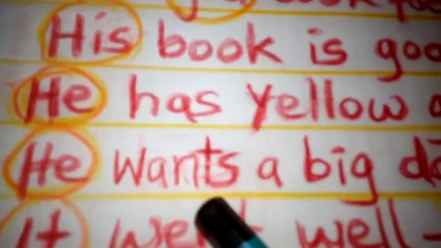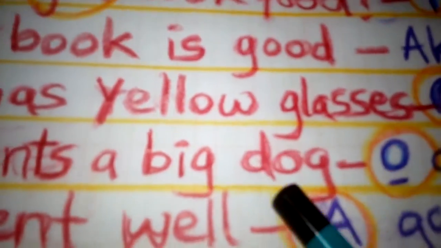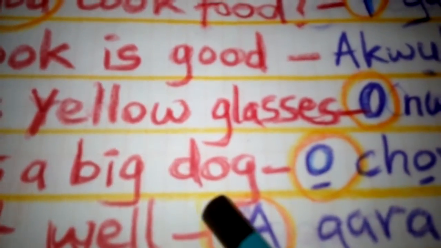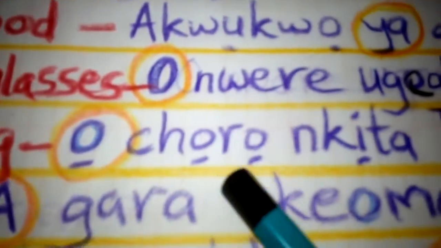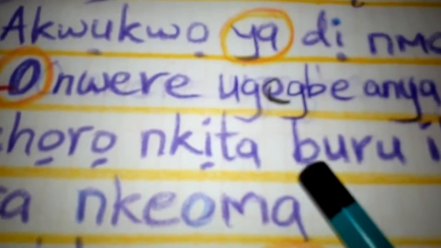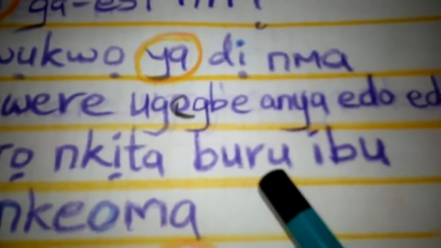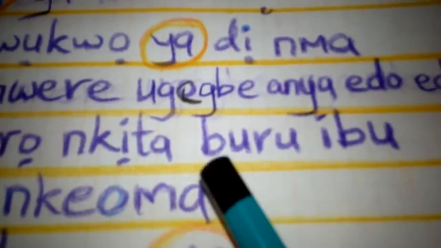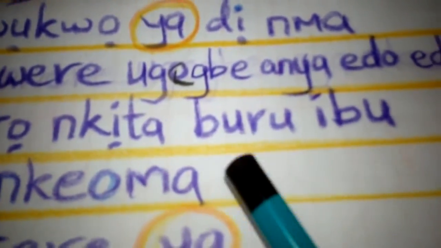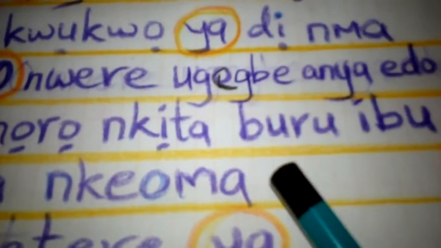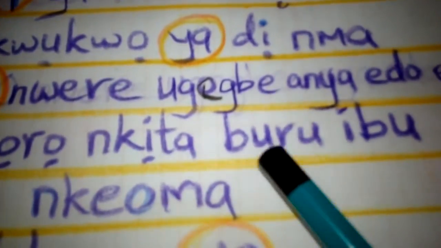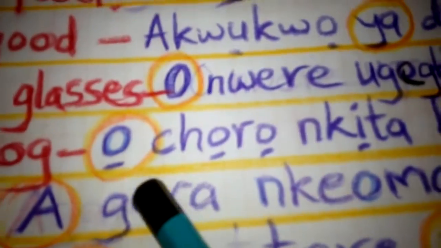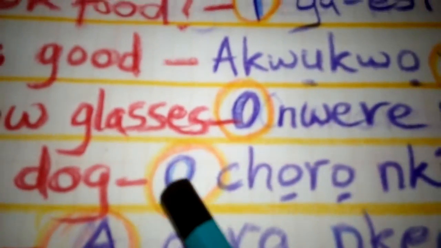So this: he wants a big dog. He wants a big dog. Okay, ọ chọrọ nkịta buru ibu. Buru ibu. That's big dog, big. Buru ibu, big. I'm big. Eburu ibu. Buru ibu is big. Okay, nkịta is dog.